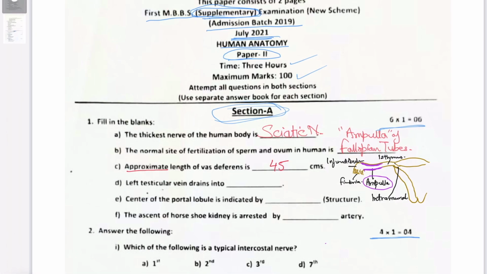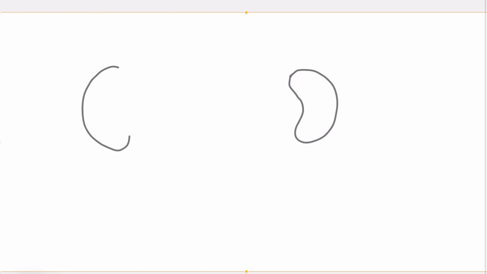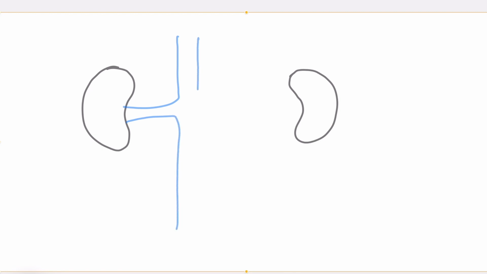Now the next question is 1D. Left testicular vein drains into? So simple, the answer is left renal vein. You know this pattern of drainage of the kidneys: the IVC is running on the right side of the spine, and here it is, this right renal vein draining into this, and here it is, this left renal vein.